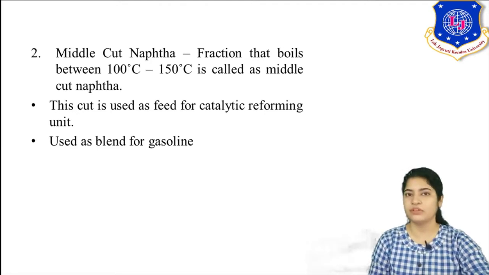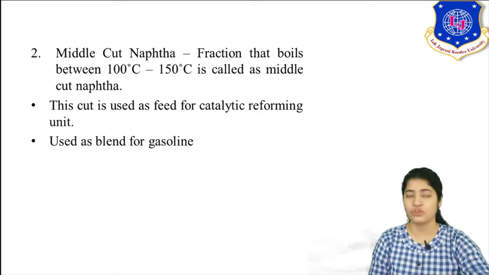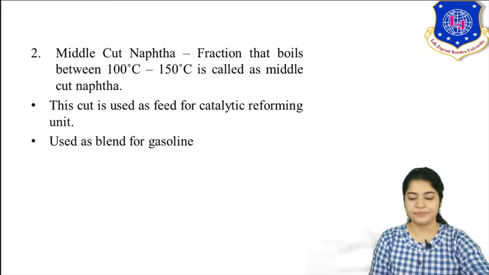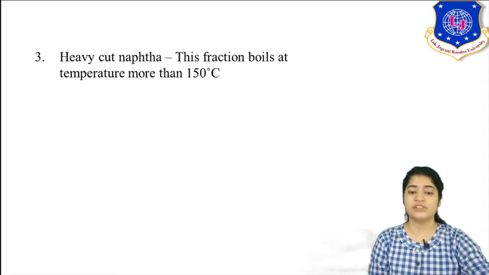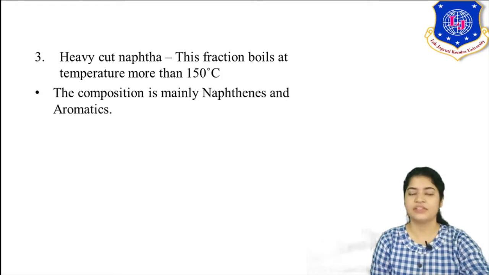When we were studying gasoline, we learned that about 41 types of gasoline are produced. How are these 41 types categorized? On the basis of blend. So you can see middle cut naphtha is used as a blend. Let's talk about heavy cut naphtha. This is the fraction which boils at temperatures more than 150 degrees Celsius.